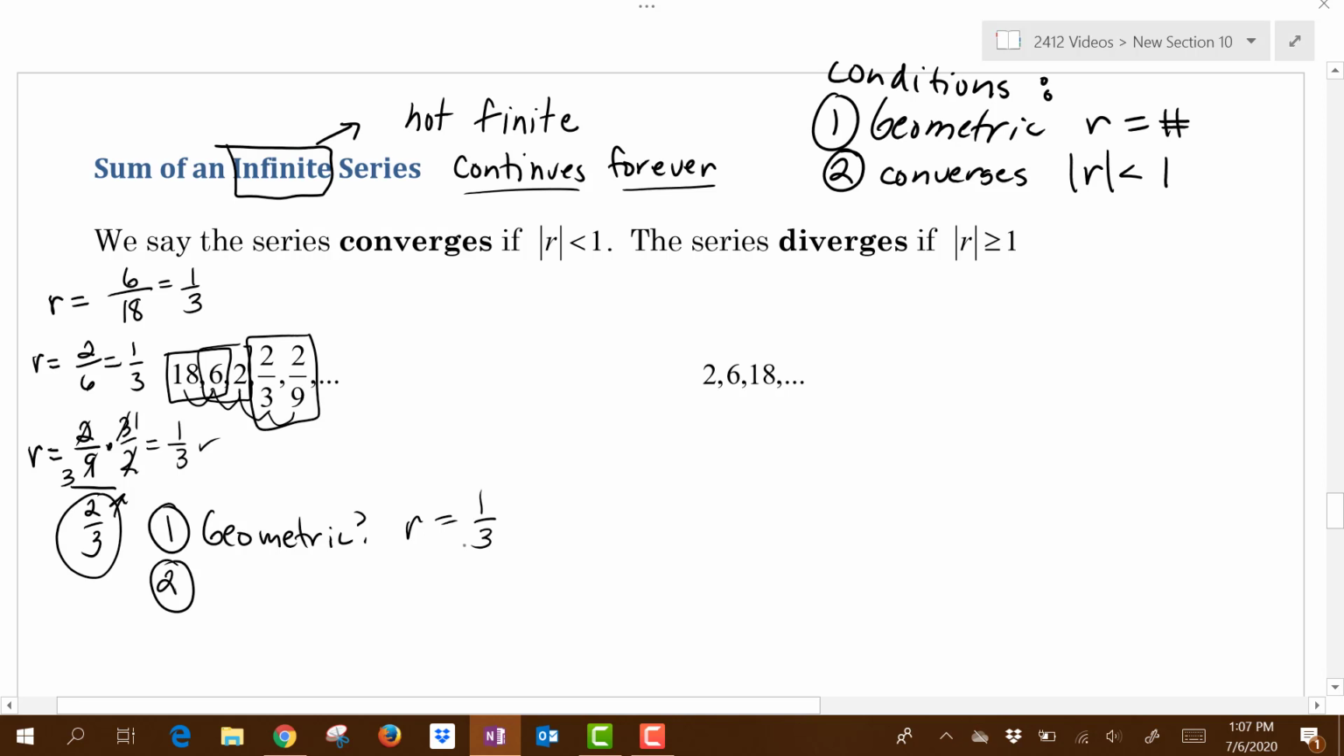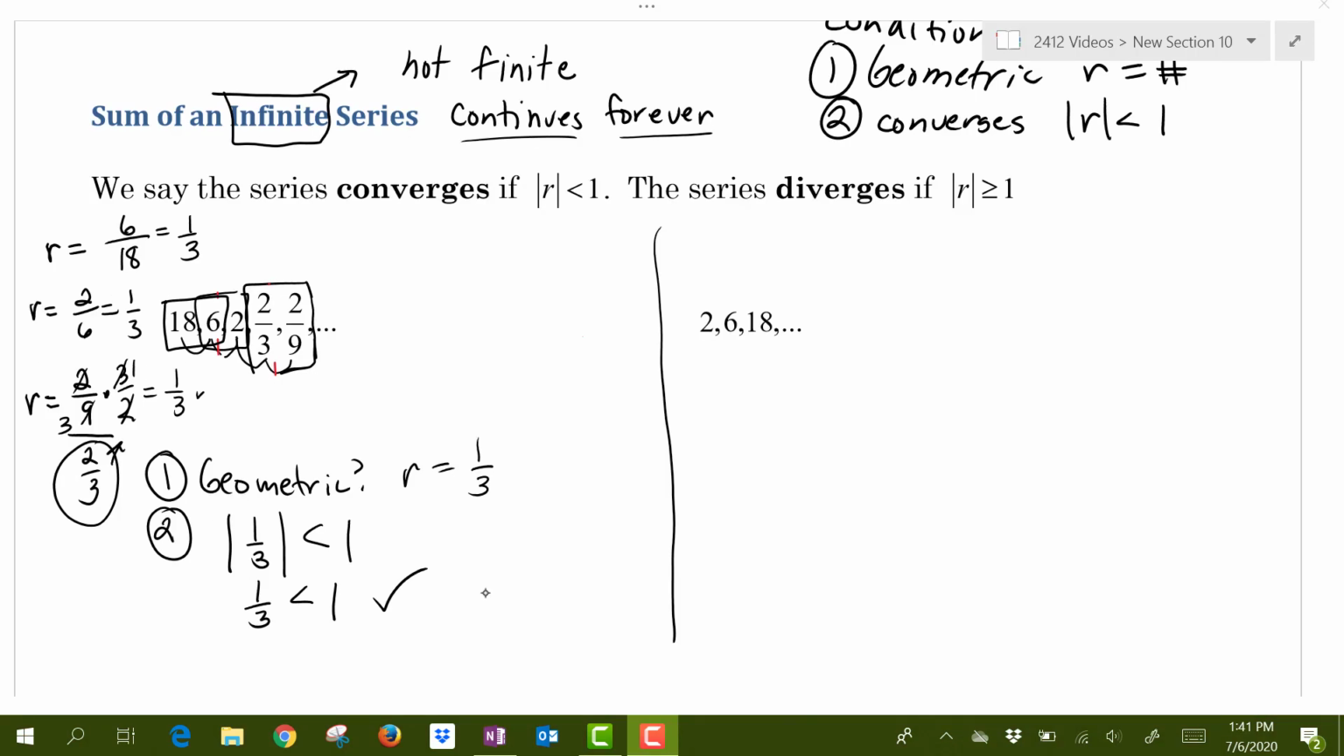Does the sequence converge? Well, the condition for converging means that the absolute value of R is less than 1. So if I take the absolute value of a positive 1/3, I get 1/3, and 1/3 is definitely less than 1. So we say the sequence converges.